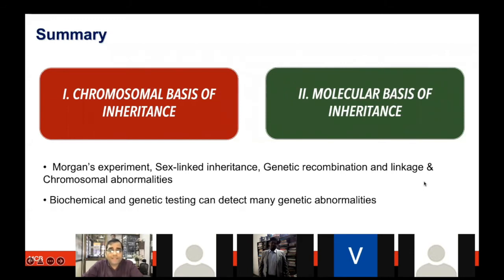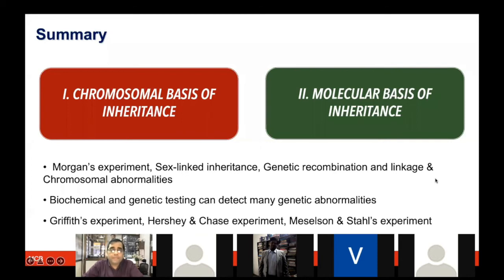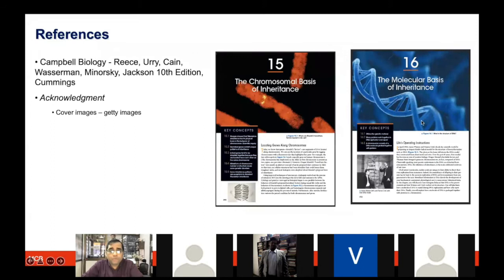As I emphasized, a lot of genetic testing could be done based on this knowledge. We can now detect many genetic abnormalities, which is pretty commonly done in many places. And some of the key experiments which gave us very fundamental knowledge were done by Griffith, Hershey, Chase, Meselson, and Stahl. All of these come from these two chapters of your Campbell book, which I'm sure you have started studying by now.